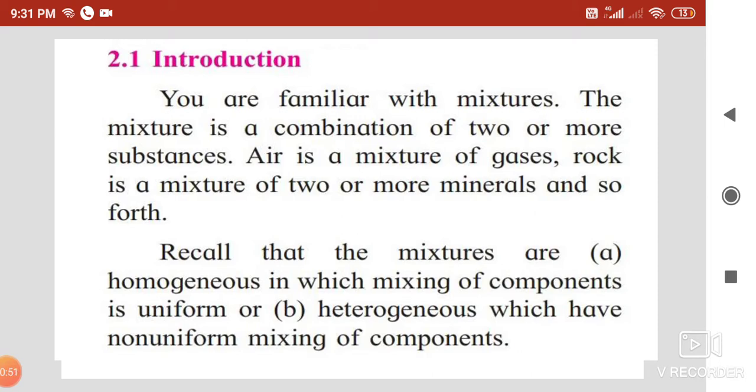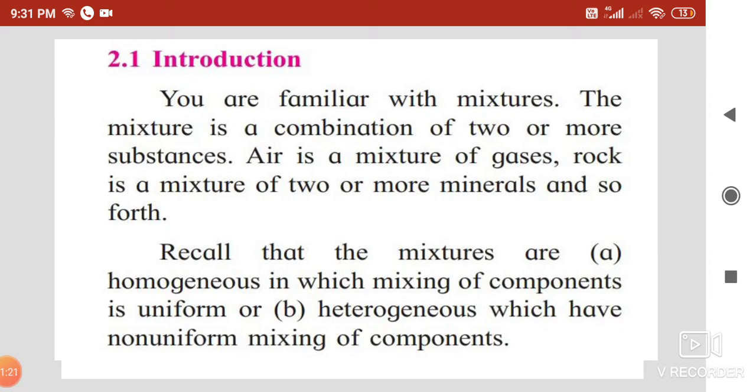In the mixture, whatever constituents it contains, those materials are in the same phase. Suppose after dissolving salt in water, we get only one phase, that is the liquid state. So here salt is dissolved in water, salty water, and it is a homogeneous mixture.